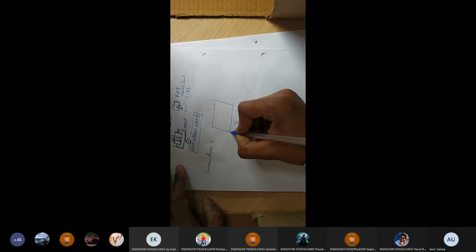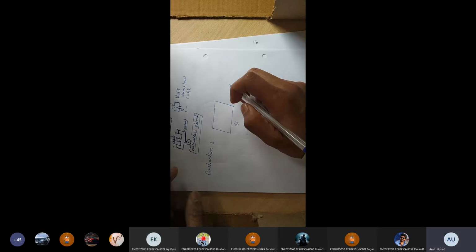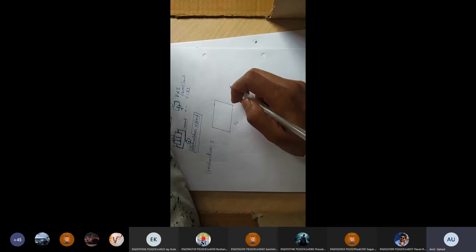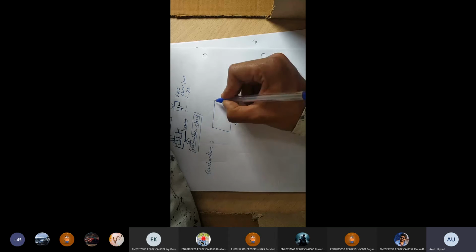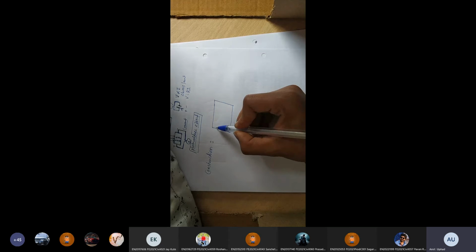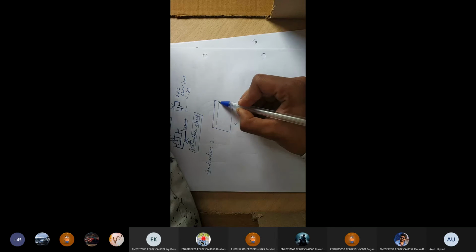Right? But when you add pentavalent impurity, what will happen? What will happen when we add pentavalent impurity in pure semiconductor? कौन से टाइप का मटेरियल बनेगा? N type.